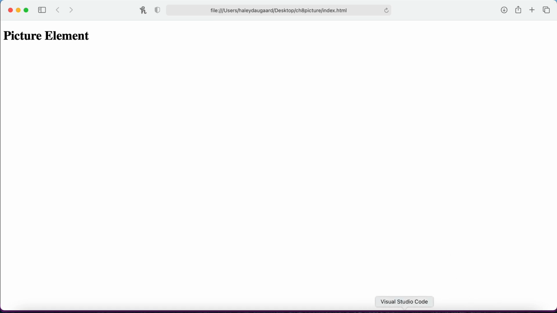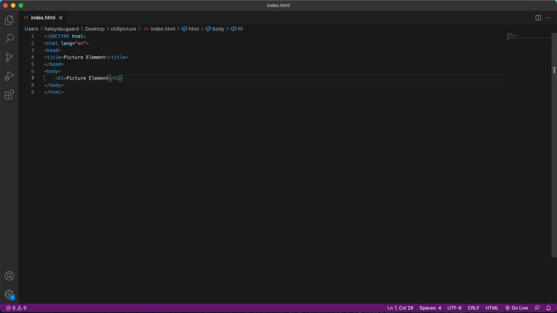And so we'll go back into our text editor, and we'll start with our picture element here. Now, the picture element is basically just a container. It's just there to hold on to stuff. It's kind of like the main element or a div. And the picture element is providing a method for displaying different images in the browser based on criteria that you as the developer outline to it.